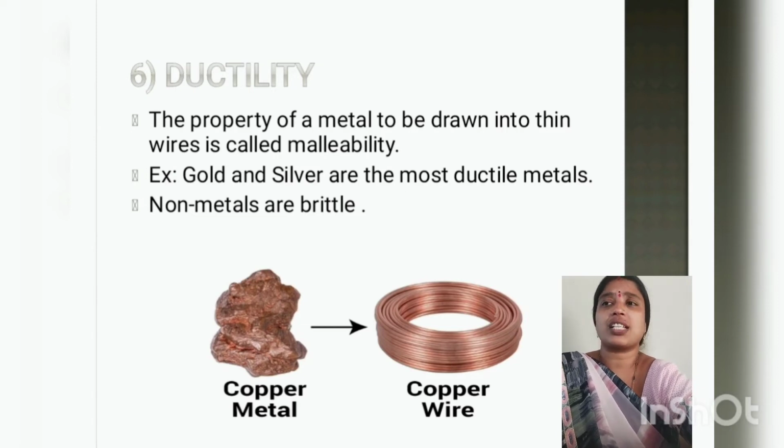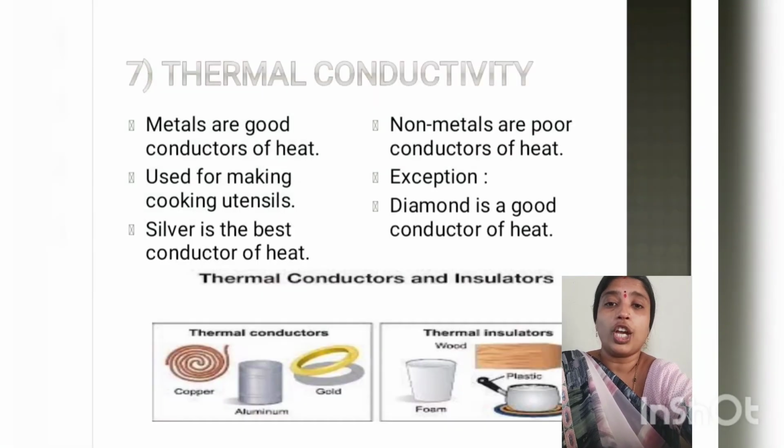Then the next physical property is thermal conductivity. Now what is thermal conductivity? Thermal conductivity is the property of any substance to conduct heat through it. So where do we use this thermal conductivity property? Yes, you are right. We use it for making cooking utensils. Cooking utensils have good thermal conductivity and they carry heat easily from one part to the other. That is why they are used for cooking food.